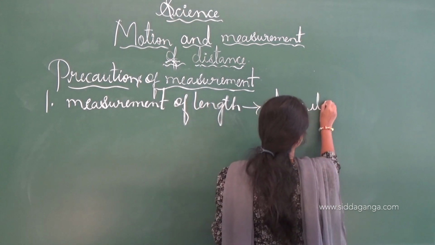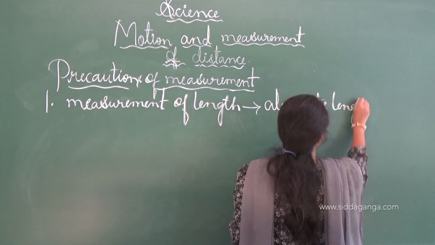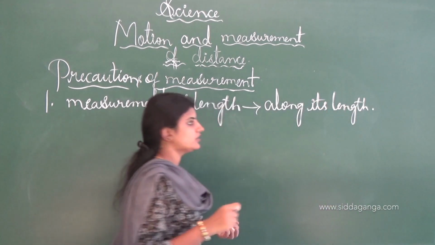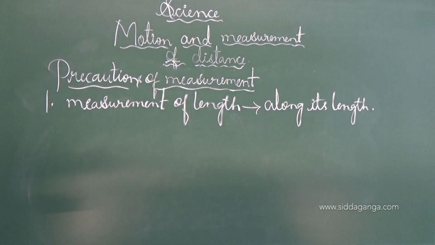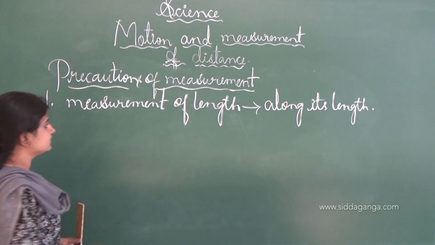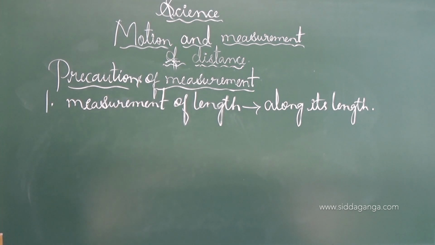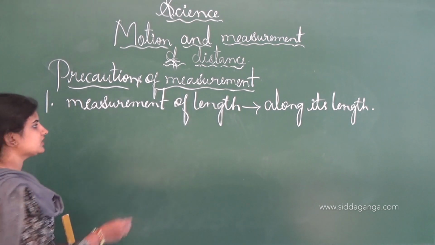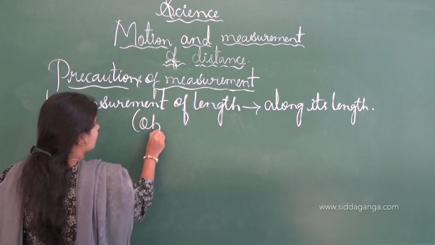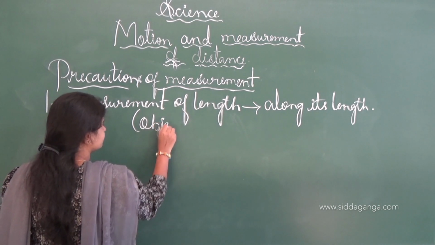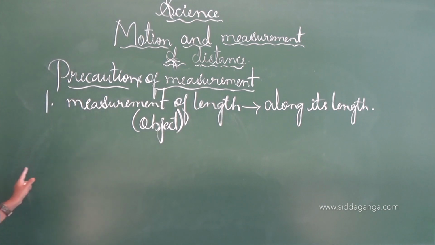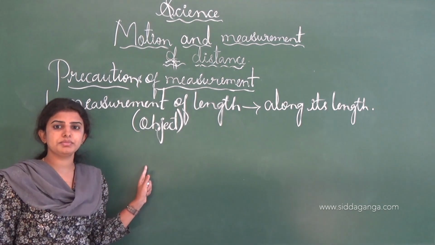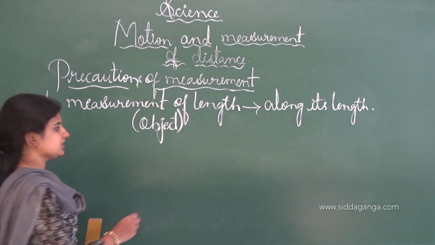Along its length we have to measure. See, along its length, then only can we measure in the proper way. Measurement of the length of an object along its length can easily be done. For example, I will draw the picture here.